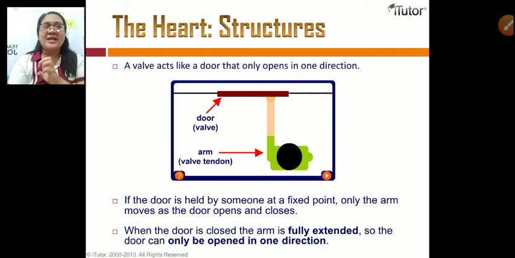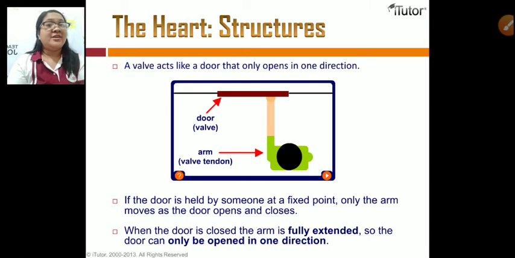Pareho sa pertahan sang mall. Hindi ka pwede mag-agi kung ang pertahan para lang sa enter. Kag kung gusto mo mag-exit, may ara man pertahan nga ara sa exit. Same also with the valve ara sa aton nga heart. So it opens only in one direction and it prevents the backflow of the blood.